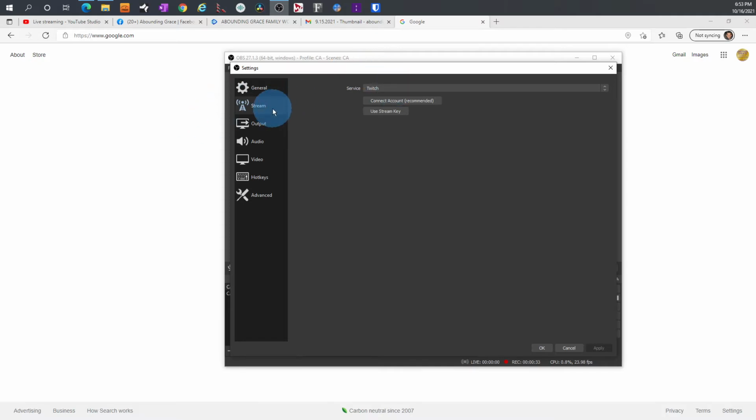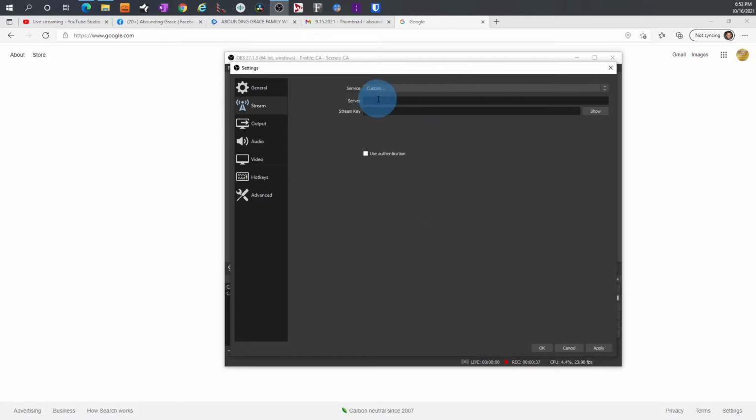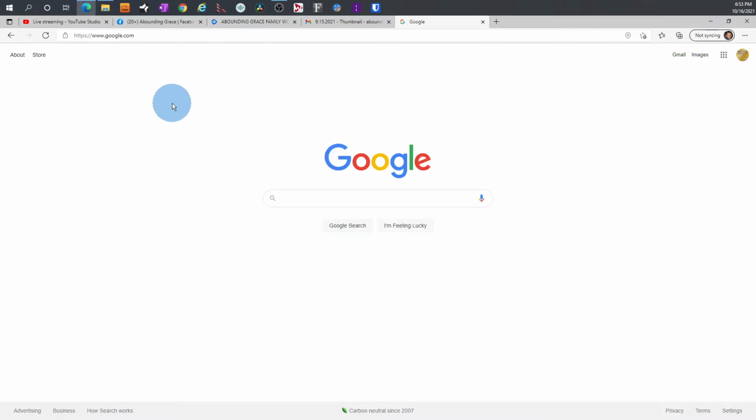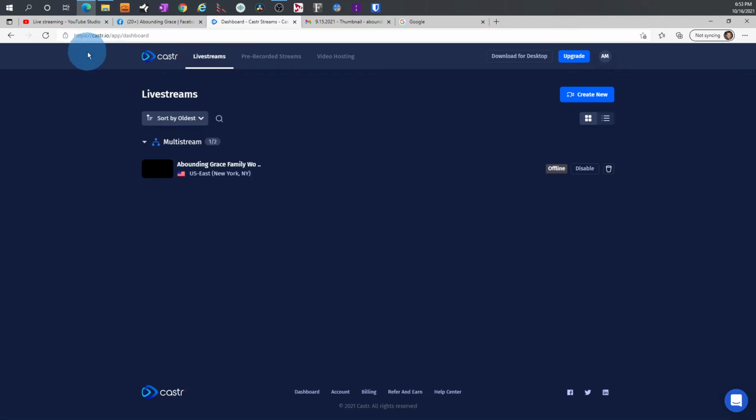So we go to settings, hit stream on the left, hit this drop down, and hit custom. And all you need to do is add the server URL and stream key. And what you want to do is log into Castr. So you go to castr.io. The login for Castr is in the text file on the desktop of the Livestream laptop.